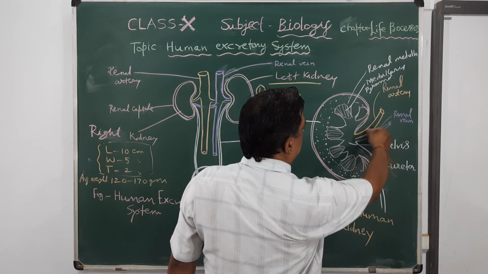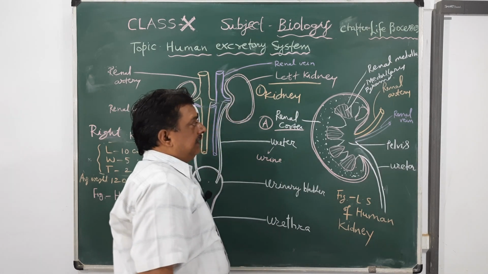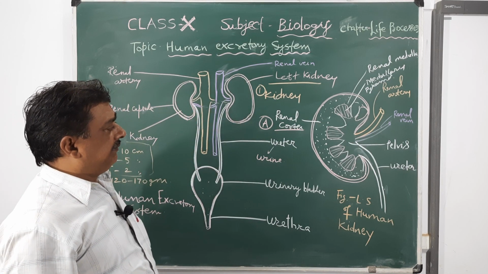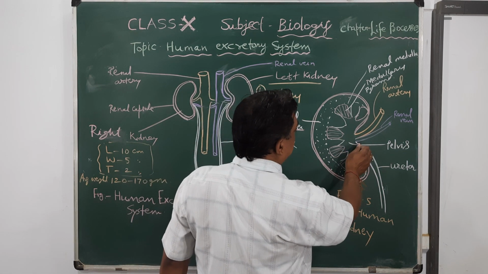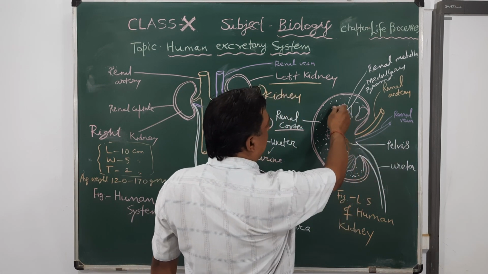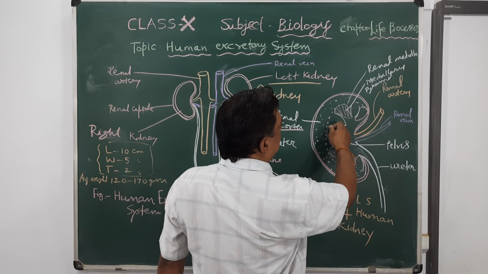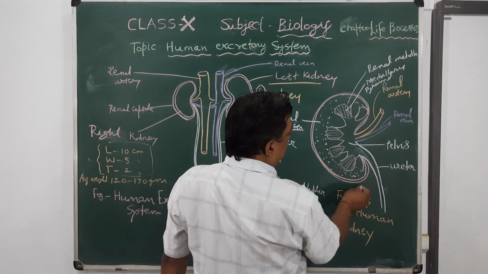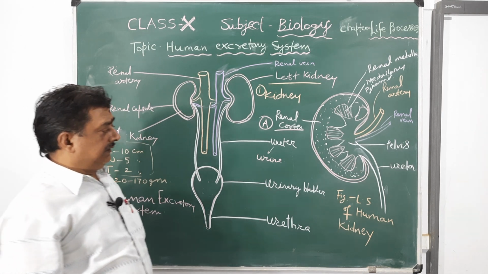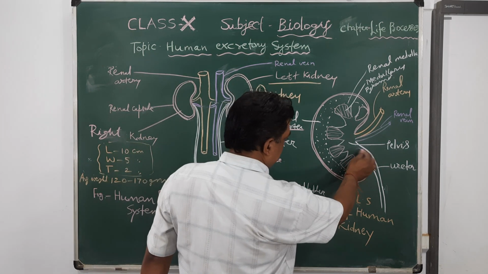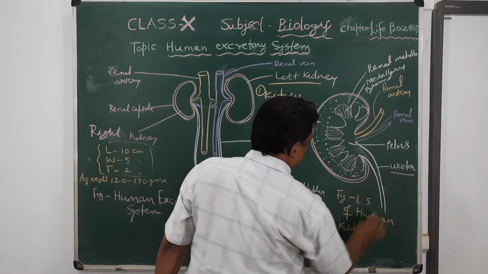They are traversed by the renal artery and renal vein. The inner surface is concave, and this area is called the pelvis, and there are many medullary rays in the renal medulla. Inside the concave area, a tube-like structure arises called the ureter.